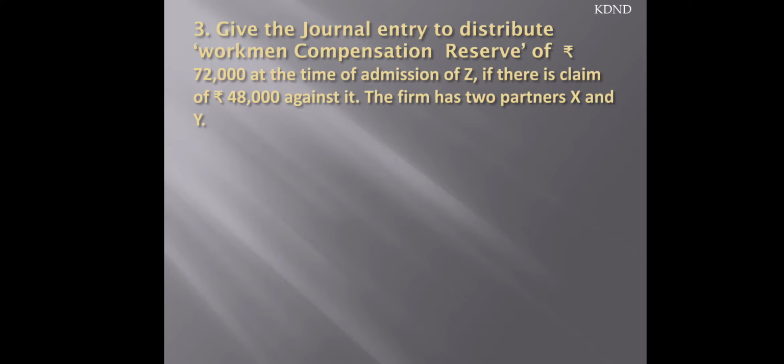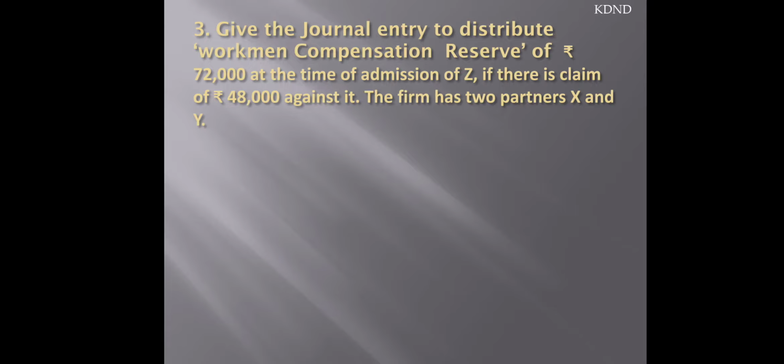Next sum: give the journal entries to distribute workmen compensation reserve of 72,000 at the time of admission of Z if there is a claim against it of 48,000. Now they are going to write off the 72,000 workmen compensation reserve, but there was a claim, that is, we have to pay the claim of 48,000 against our reserve. So workmen compensation reserve will obviously be debited because it has a credit balance, while the claim is to be paid off, so it will be credited. The rest, that is 72,000 minus 48,000, the difference of 24,000, will be distributed among the old partners in their old ratio.